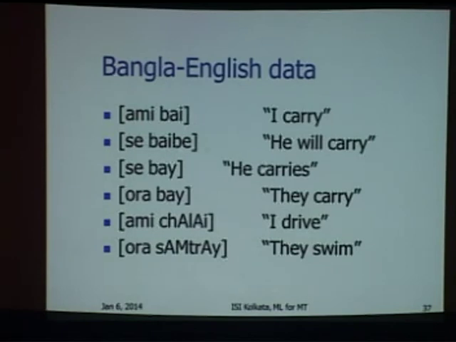In Bangla also, he will carry, "she boibe", you can drop "she". But there are more problems, because in Bangla, this "bo" is the root for carry, and "ibe", "boi" is the root for carry. "Be" is the suffix for the morphological information, but that carries the information of "he", "will".